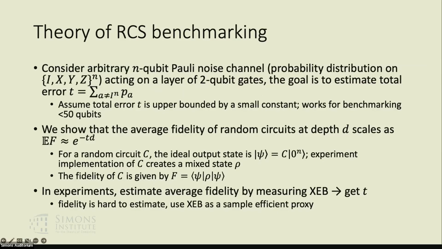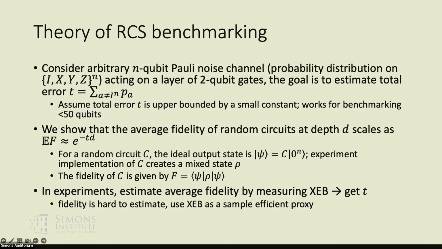So here's some more details regarding this result. Let's consider an arbitrary Pauli noise channel, which is just a distribution acting on all of the Pauli operators. And we want to estimate the total error, which is the sum of all of the errors that are not identity. So here, we assume the total error is small, meaning that this is not a scalable argument. We just want to benchmark dozens of qubits. And what we show is theoretical evidence for the exponential decay of average fidelity for random quantum circuits. Fidelity just means the inner product between the ideal quantum state and the mixed state generated by the experiments.